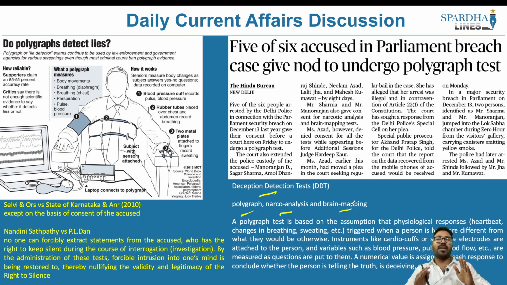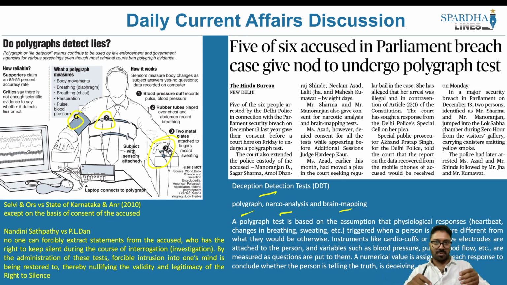What happens in the polygraph test? Let's say, for example, I am the person who is undergoing a polygraph test. There will be electrodes that will be stuck around my body. As you can see from the image, there will be one here on my arm, then on my chest, and other electrodes will be stuck as well. Then it will be connected to a laptop. So there will be these electrodes, heartbeat ratios, and sensors that will be sensing you.